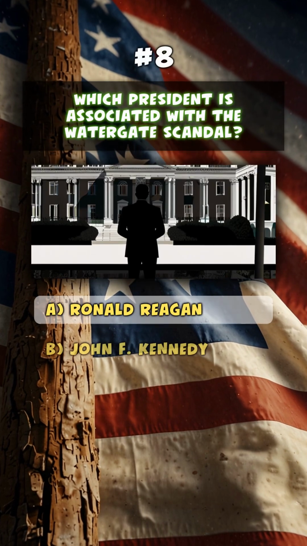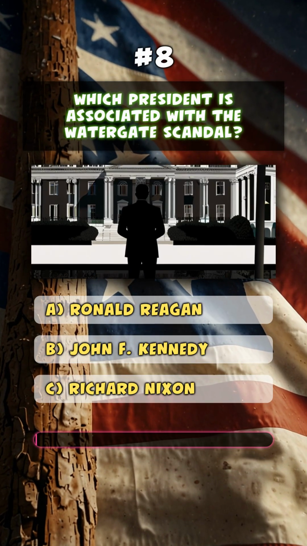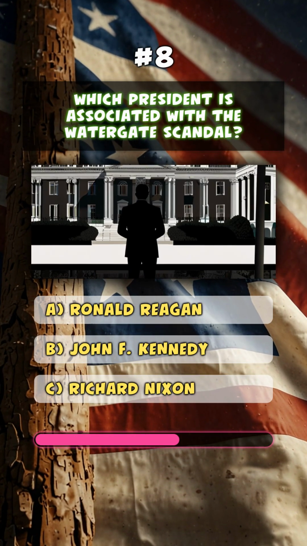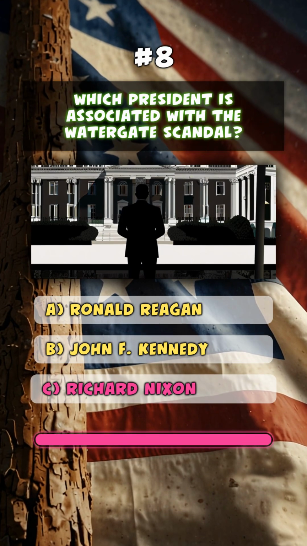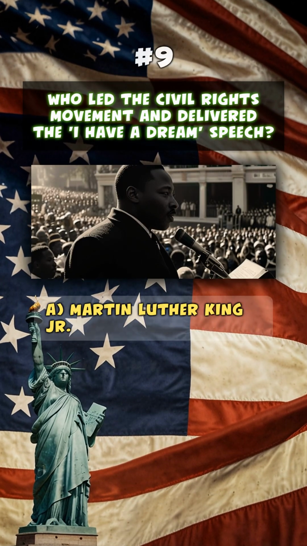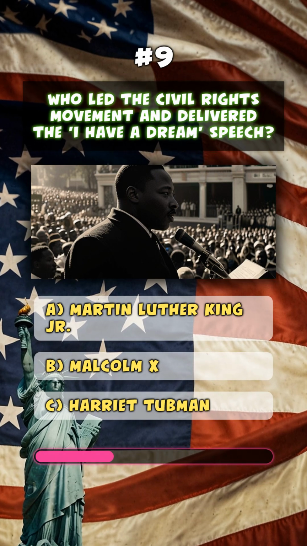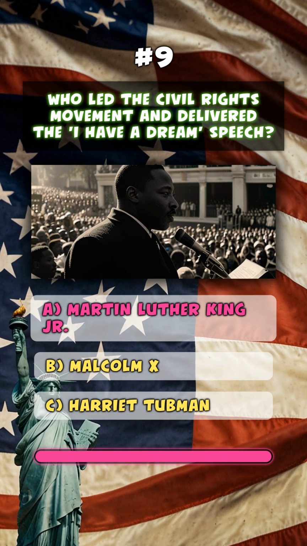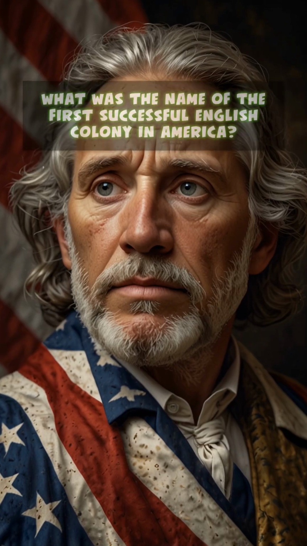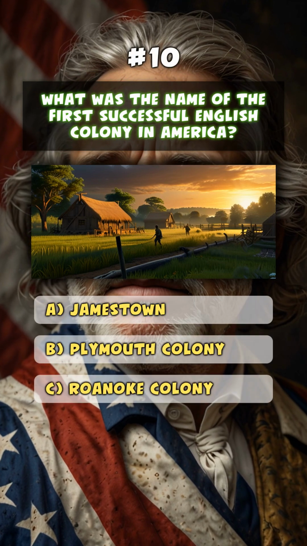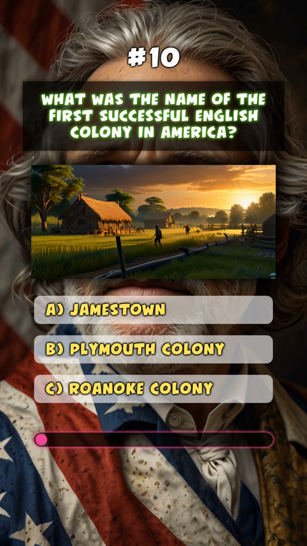Which president is associated with the Watergate scandal? C. Richard Nixon. Who led the civil rights movement and delivered the I Have a Dream speech? A. Martin Luther King, Jr. What was the name of the first successful English colony in America?